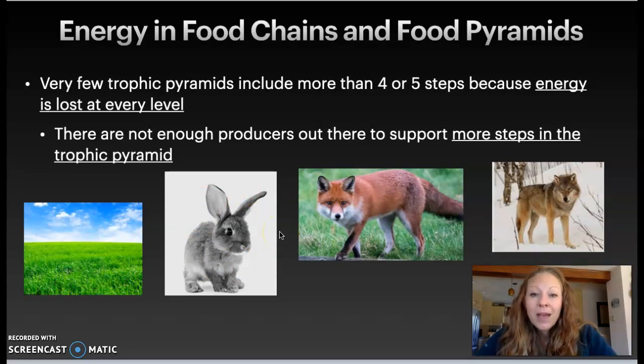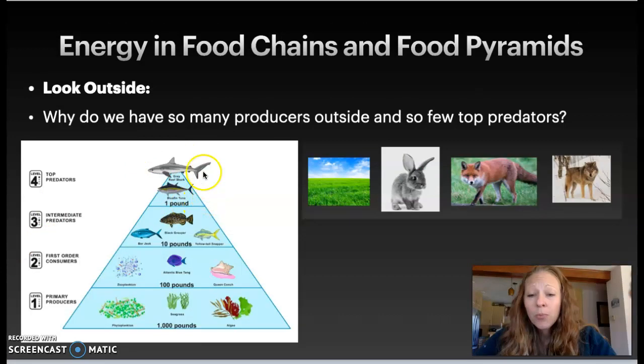And so the amount of energy that is passed on from one step to the next is going to be lost. We're going to lose energy, and so therefore it takes a lot of biomass to feed every level up. And so we just don't have enough producers in an ecosystem to support more top predators. If you remember, if we look at the top predator, there's not a lot of space in the trophic pyramid here because we don't have enough producers to support more of these top predators.